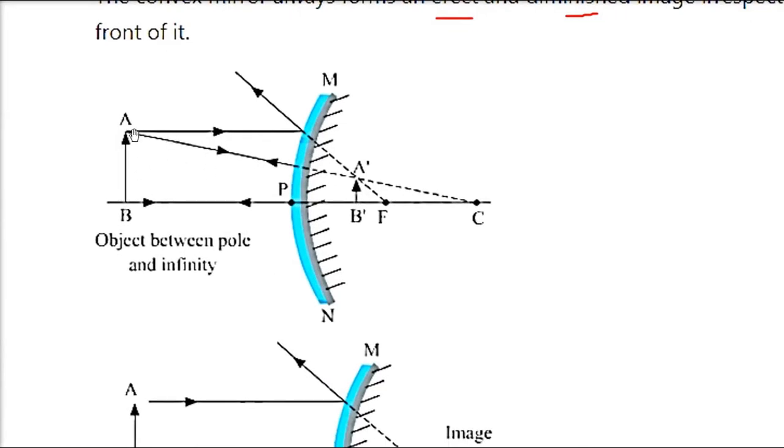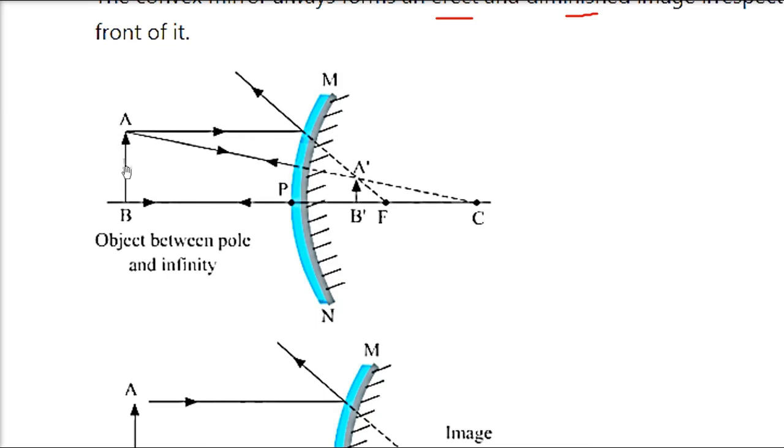Whenever a light ray goes parallel to the principal axis, wherever it goes, it is seen to be coming from the principal focus. So this is the focus, so we extend it. And whenever a line is passing through the center of curvature, it goes straight and comes back like this. Where these two lines intersect, this is your final image.